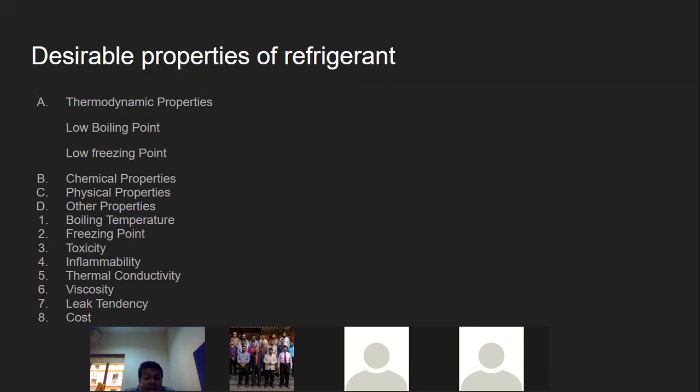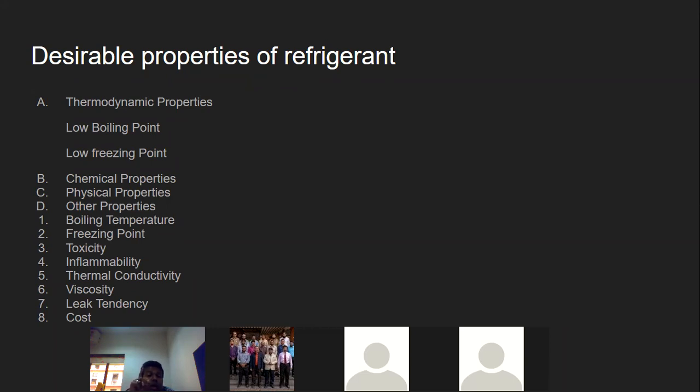Then it should be non-irritating. At the same time, it should be odorless. You should not smell its odor. So these are some of the chemical properties. I will just brief it again. First, it should be non-toxic, non-inflammable, non-explosive, non-corrosive, and chemically stable.